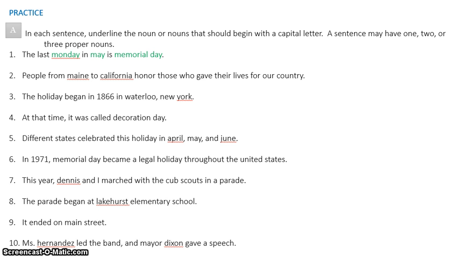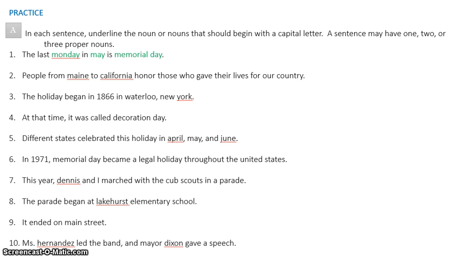So what I want you to do is take your green colored pencil. You can underline, highlight, circle, I don't care, just as long as it's done in green. So you need to underline Monday in green, May. Why May? Because May is a month. Why Memorial Day? Because Memorial Day is talking about a holiday. So those 3 things need to be highlighted, underlined, or whatever in green.